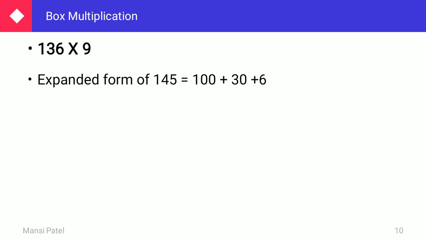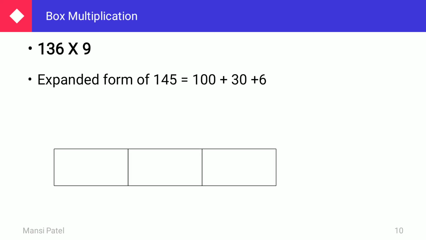Here one mistake is that instead of 145, you have to take 136. Now here you have to do the multiplication of 3 by 1. So 3 boxes you have to draw. Write down the expanded form: 100, 30 and 6. Now 9 is alone, so just write down 9. Now do the multiplication of the first box. In the first box you have to write down the multiplication of 100 multiplied by 9. So 100 multiplied by 9 is equal to, we can say, 900.